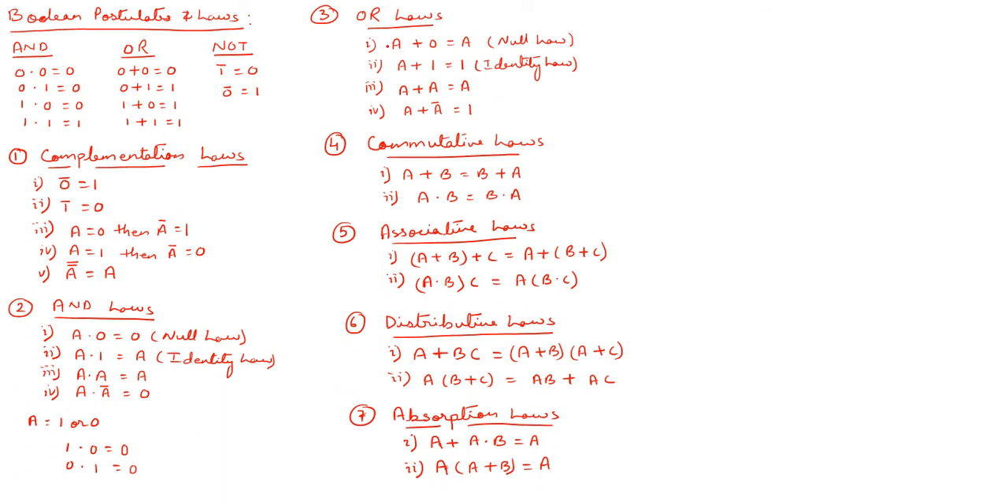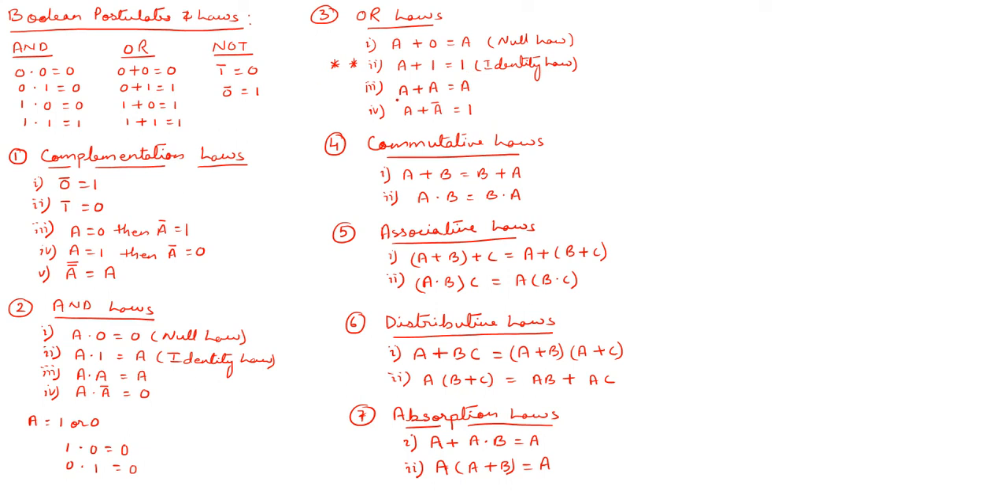Now coming to OR laws. Here also it is the same thing, just like AND. I have taken a plus 0, so a plus 0 equals a, it's called the null law. A plus 1 is equal to 1, it's called the identity law, and this is very important. Please do remember this while solving Boolean equations. We need this. So any variable plus 1 is equal to 1 itself. It's very important, please do remember this one.